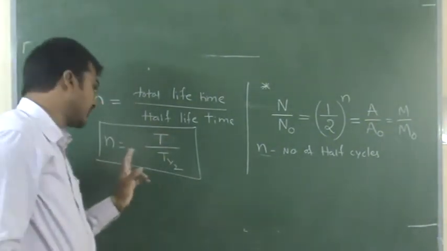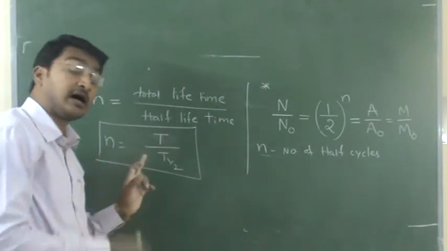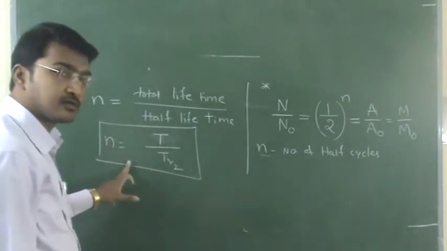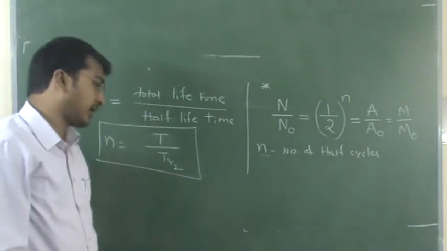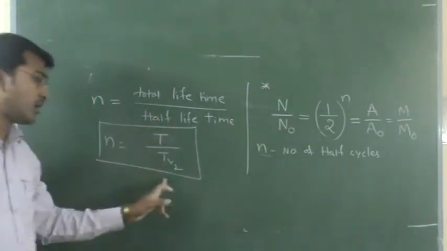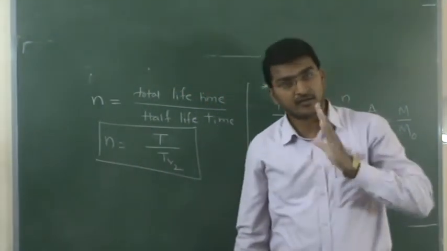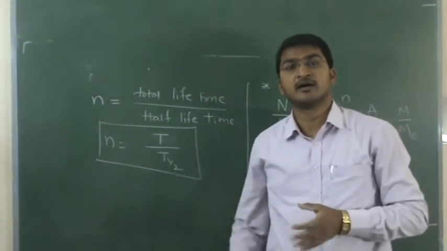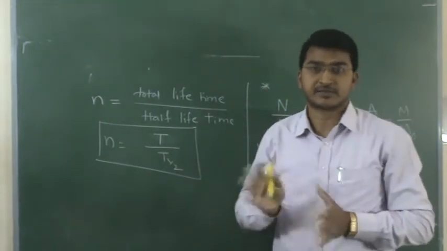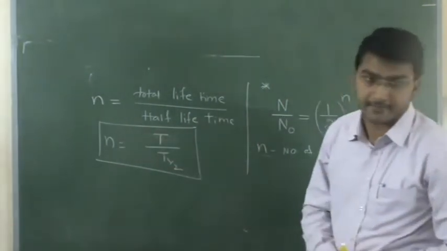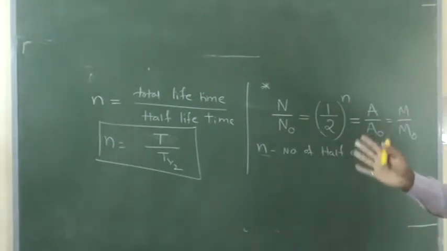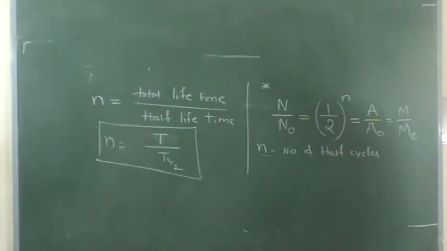This is another formula to find the number of half-lifetimes a substance can do. These two formulas are very important to find the half-lifetime or the total lifetime of a given radioactive substance. Clear? So this is about half-lifetime, then we'll go for mean lifetime or average lifetime.